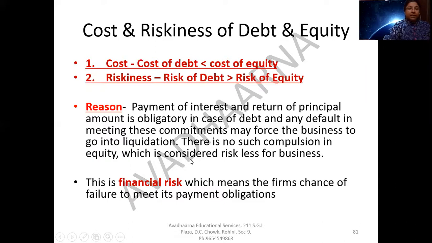So in a nutshell, if I conclude, again, if we compare debt and equity, the cost of debt is less than the cost of equity. And if we compare both sources of finance with respect to riskiness, the risk of debt is greater than the risk of equity.